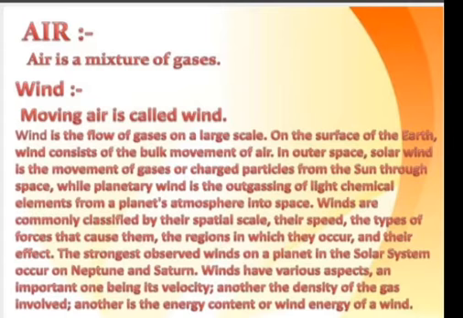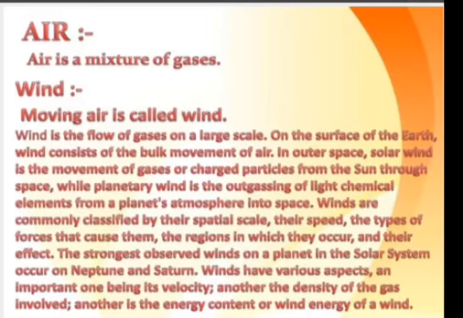Wind is a flow of gases on a large scale on the surface of the earth. Wind consists of the bulk movement of air. In outer space, solar wind is the movement of gases or charged particles from the sun through space, while planetary wind is the outgassing of light chemical elements from the planet's atmosphere into space.